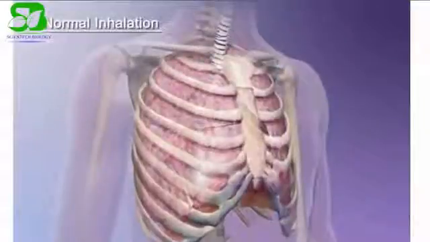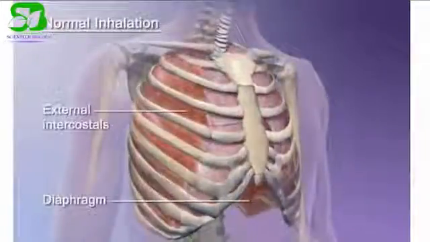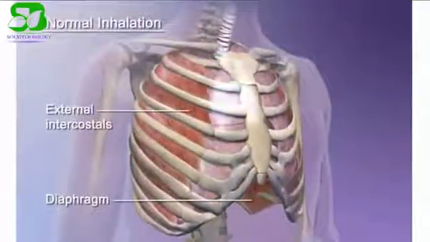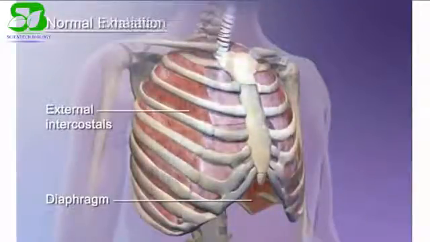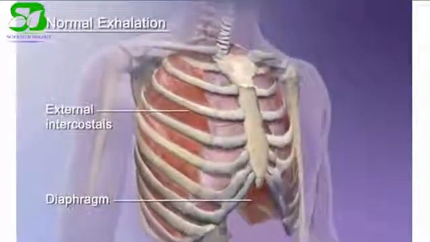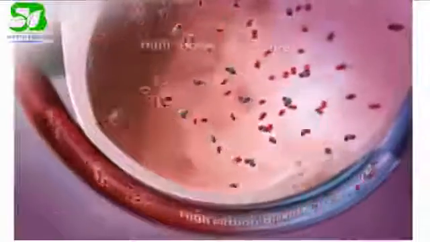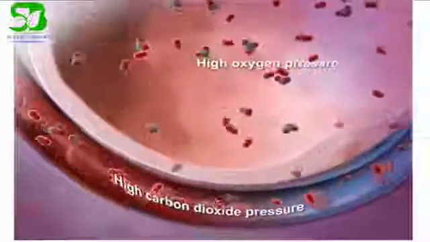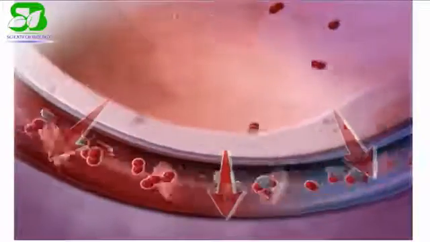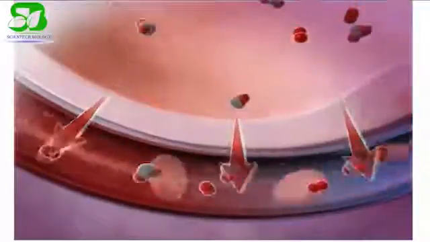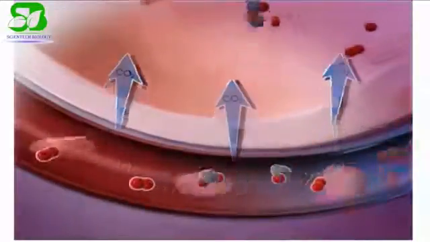During normal inhalation, the diaphragm and the external intercostal muscles contract and the rib cage elevates. As a result, air rushes in. But during normal exhalation, the muscles relax, so air is expelled out. Inside the lungs, oxygen from the air is exchanged for the waste carbon dioxide from the bloodstream. This process takes place in the alveoli. Oxygen from inhaled air diffuses from the alveoli into the pulmonary capillaries, and the carbon dioxide from oxygen-depleted blood diffuses from the capillaries into the alveoli.